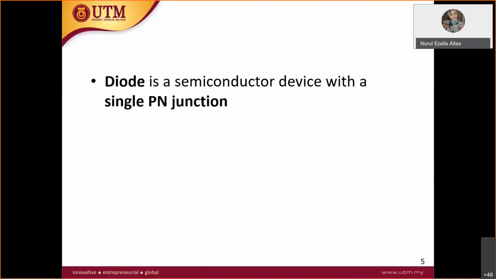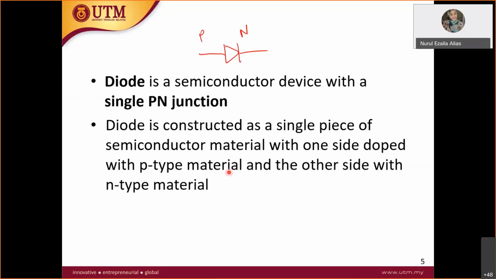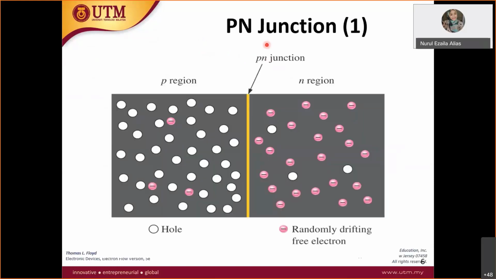If we draw it, this is your diode. I think I showed it just now. This is P and N, right? The diode is constructed as a single piece of semiconductor material. One side is P-type, the other side is N-type. So this is how it looks. What is the PN junction? Like I said, it is in between the diode.